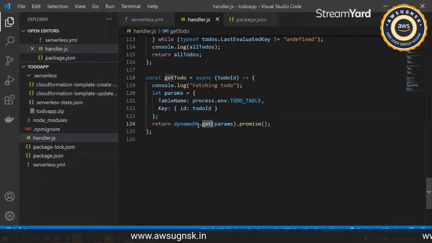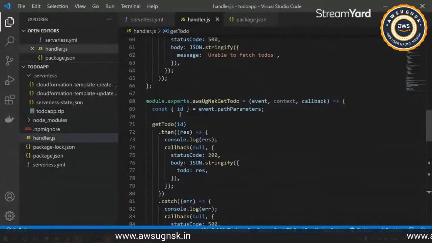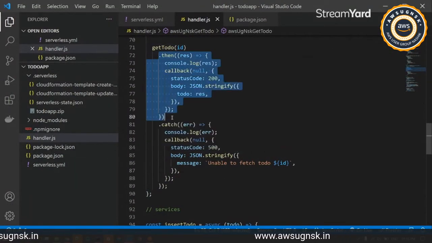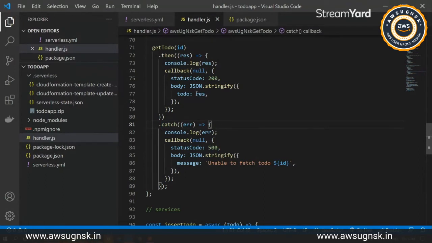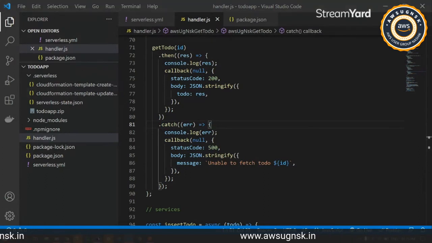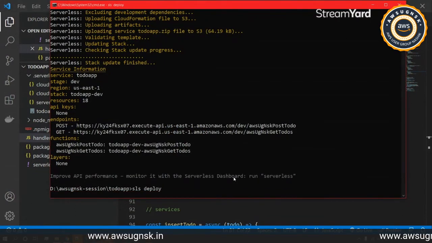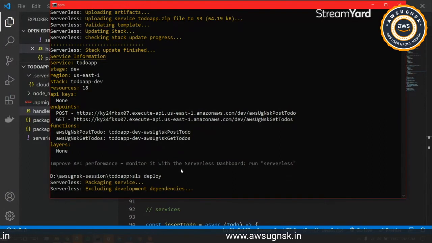And then we will just use dynamodb.get with the params, to get a single item. Then we'll write a promise from there, go inside then, and as usual return that response. For the error handling we have added the catch block over here. So I'll just quickly go and deploy this as well. This will create the endpoint and function to get a single to-do.